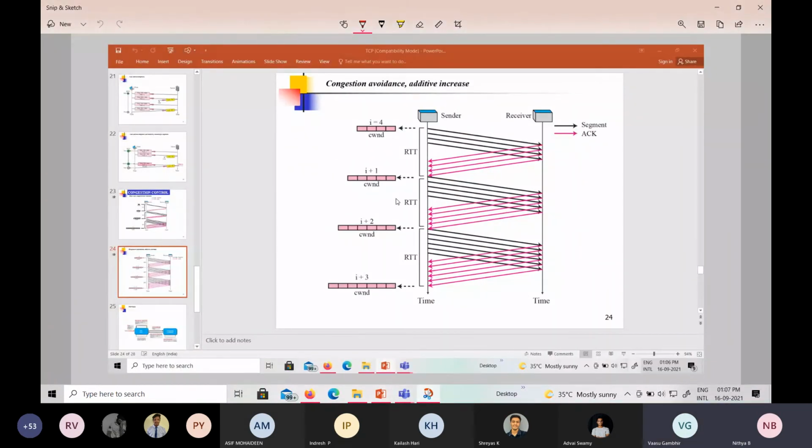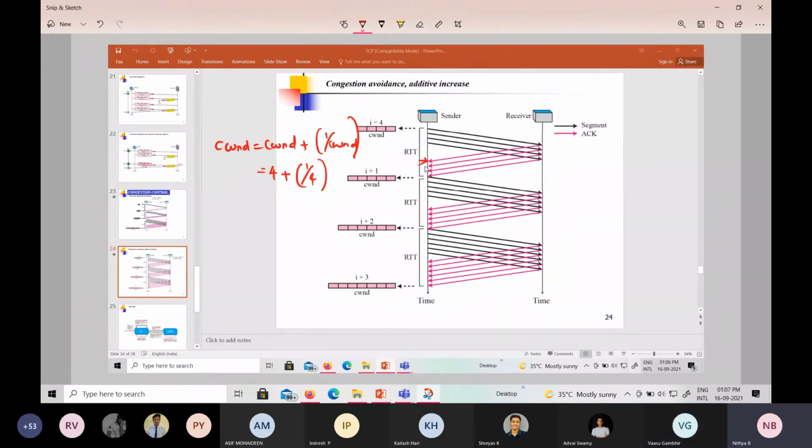So here, if we are going to consider the congestion window, we can have congestion window equal to the previous value plus 1 by congestion window, if you consider each and every acknowledgement separately. Consider this case: the congestion window value is 4. So the previous value is 4 plus 1 by congestion window 4. This is the value after receiving the first acknowledgement.